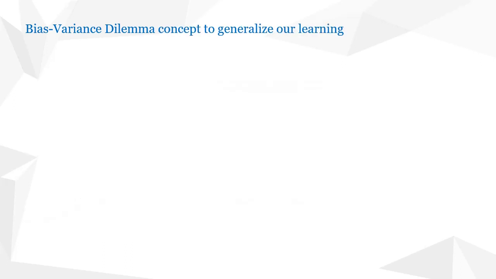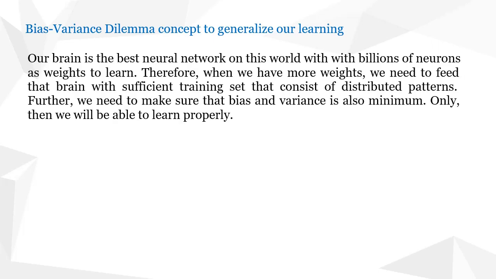Now let's understand how the concept of the bias variance dilemma can be used for our day-to-day learning. We all know that our brain is the best neural network in this world, with billions of neurons as its weights to learn. Therefore, when we have more weights, we need to feed that brain with a sufficient training set that consists of distributed patterns. Just now we understood that when we have more weights, we need to have a sufficient number of training patterns. When we don't satisfy this, it may lead to the overfitting problem.